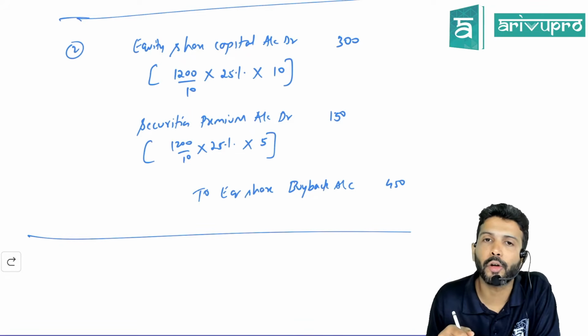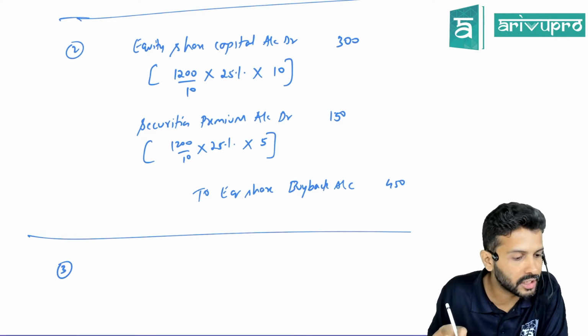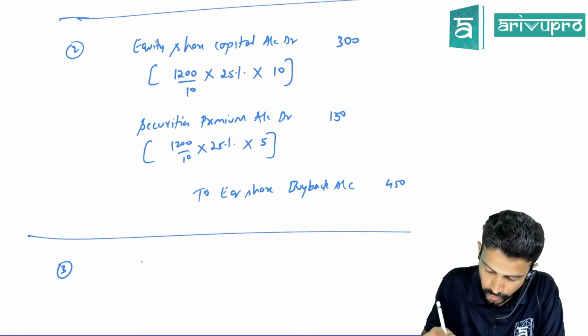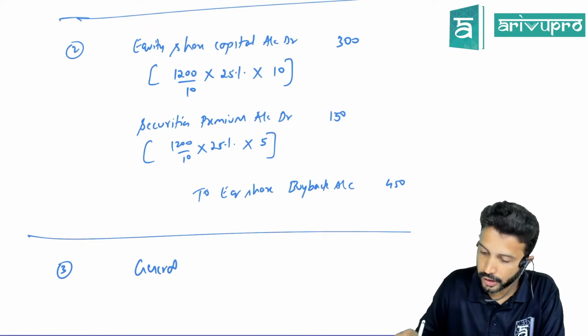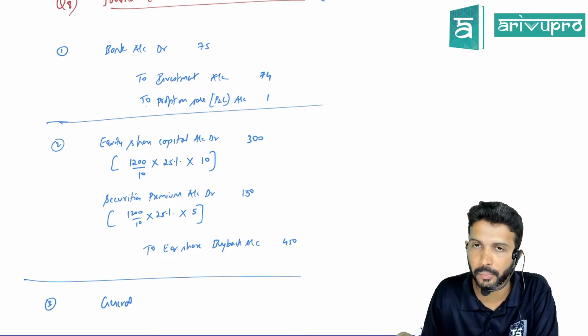So the next entry will be for CRR. So what's the journal entry? Check, do we have any general reserve or revenue reserve? Yes, we do have a general reserve. First of all, tell me, sir, how much CRR will you create in this particular problem?